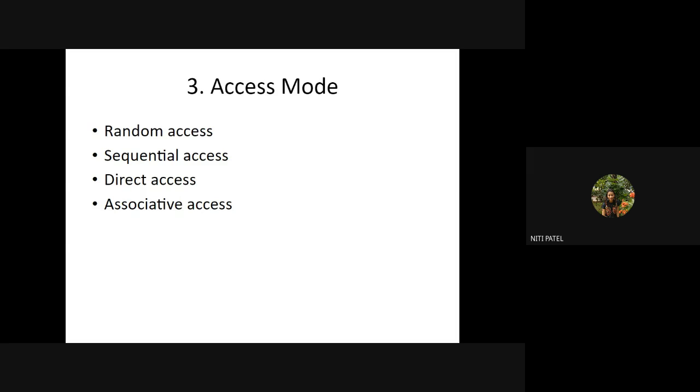Whereas we do not have to do that in random access. In random access, I know the address, simply go to the address and access the data. Whereas in direct and associative access, I have to calculate the address. After I calculate the address, go to the data and then access the data. Understood? Yes. So we have different formulas for finding out the address when it is direct and associative. We will learn those formulas in detail when we come to that topic in this chapter.